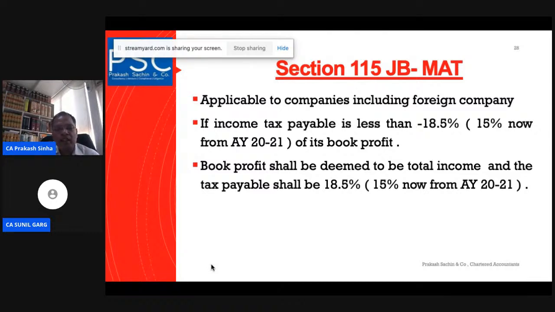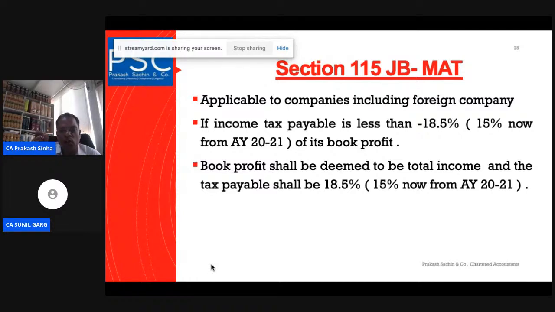So if that is there, the book profit shall be deemed to be the total income, and the tax payable shall be 18.5%, or now 15%. If the tax payable is less than that, 15% of the book profit shall be deemed to be the total income.